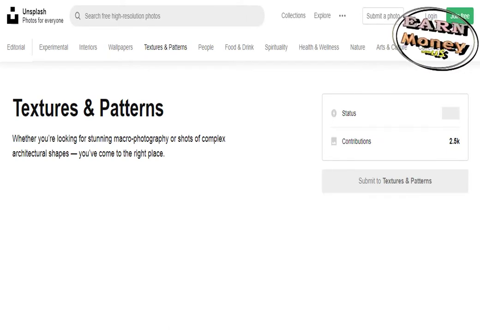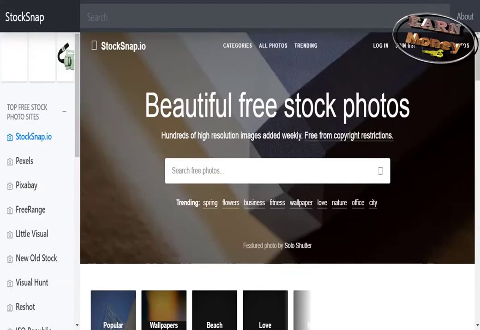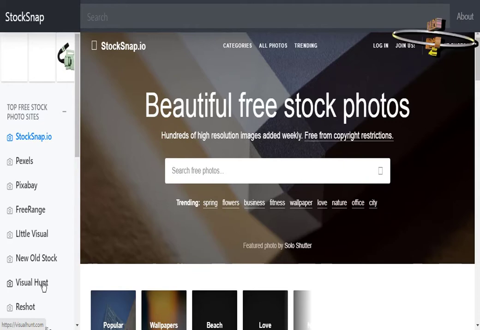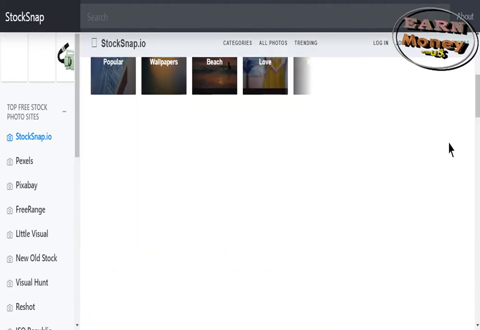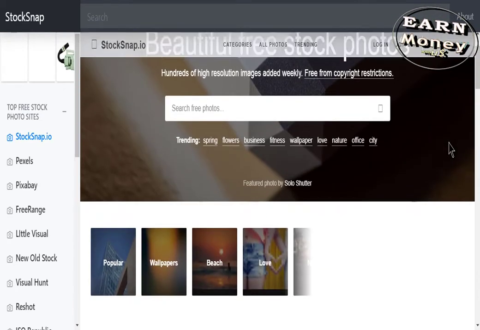3. StockSnap. Its images are royalty-free. You can download trendy and most popular photos. Also, these images have the license CC0, so they are usable freely. StockSnap wants to create an art-sharing community worldwide.